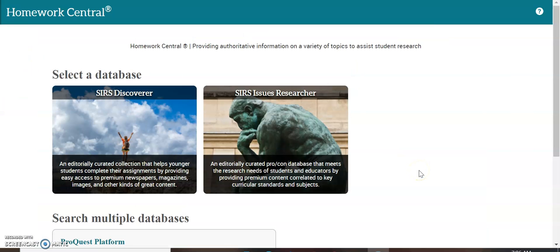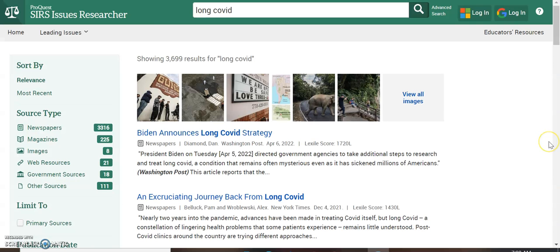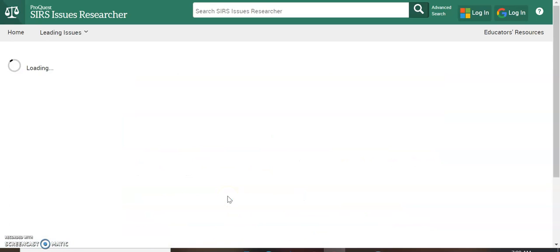Now I'm in ProQuest SIRS Homework Central, and there's 2 different paths that I can take. The one on the left, SIRS Discovers, seems to be more for elementary school students. So I'm going to go to the SIRS Issues Researcher. In ProQuest SIRS Issues Researcher, I've done a search on long COVID. And one of the first things that comes up is this article, An Excruciating Journey Back from Long COVID. So I'm going to click on this article.